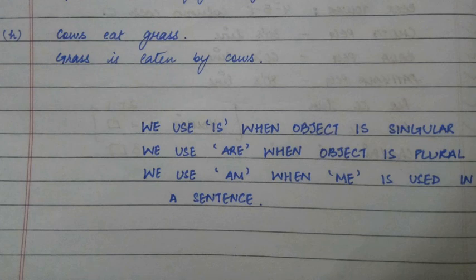Lastly, there are three important points you will have to keep in mind. First one is we use is when the object is singular. Second one, we use are when the object is plural. And lastly, we use am when me is used in a sentence. So I hope you have understood this particular topic about simple present tense.